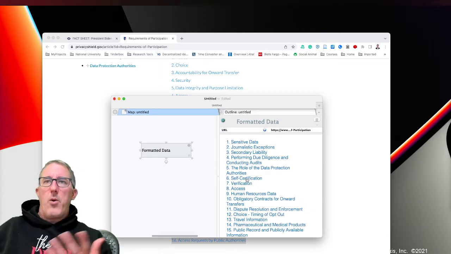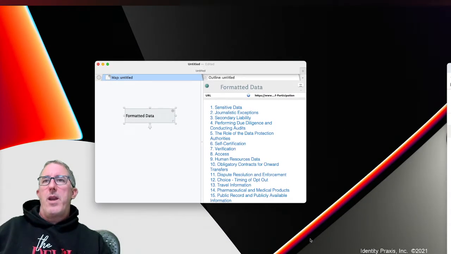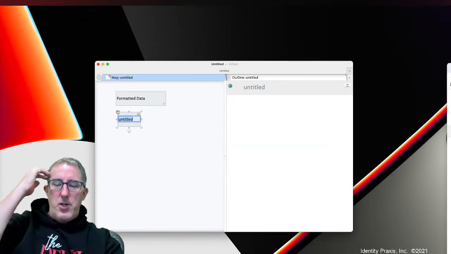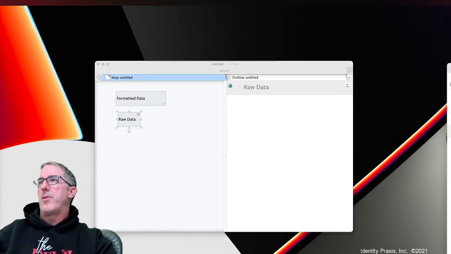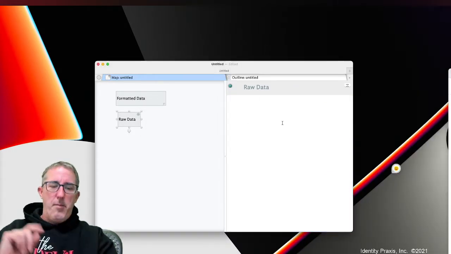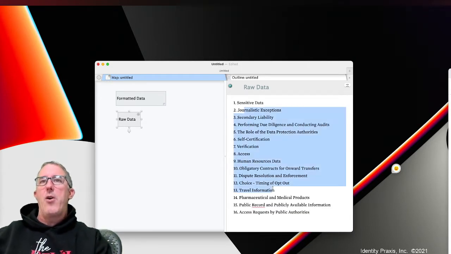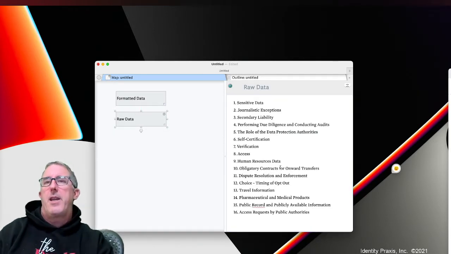Okay, now if I want to go in and start manipulating this data, I can't because all these URLs are buried into the data. So if I click there, for example, you'll see that it takes me to the browser again. So now what I want to do is get all of this data into its raw digitally native format. So we'll call this one raw data. And now I'm going to go back to the web page right here and copy this data. And now I'm going to hit Shift Option Command V to paste that data into Tinderbox without all of those URLs, without all that formatting. So now I can start manipulating the data in an effective way.